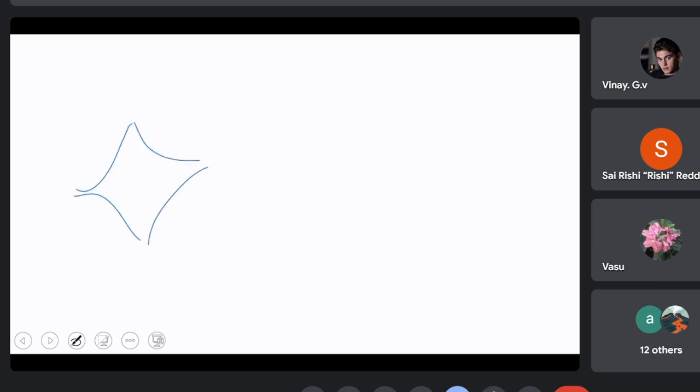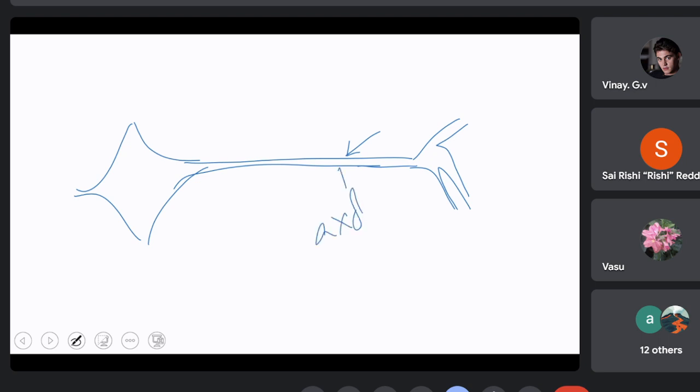So this is a neuron, and this neuron has an axon, and this axon is not surrounded by any other membrane. This is simply axolemma. The membrane surrounding the axon is called axolemma, and the membrane surrounding the cyton and dendrites is simply called the plasma membrane or cell membrane.